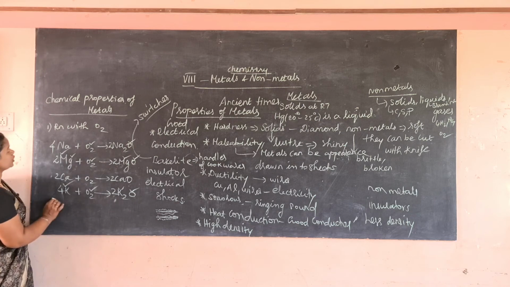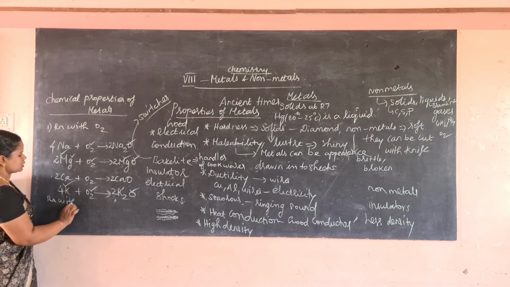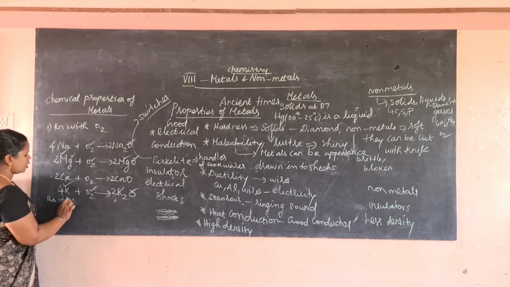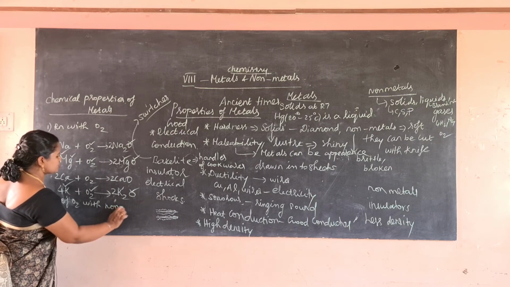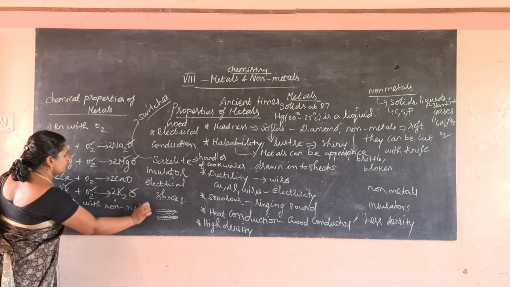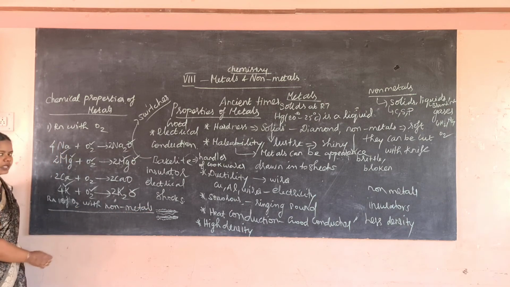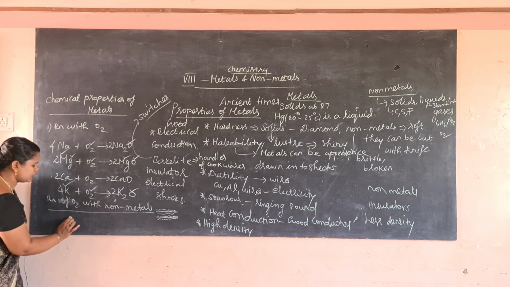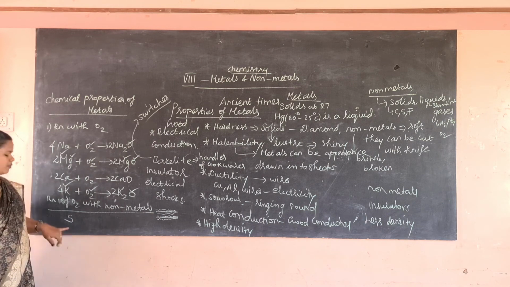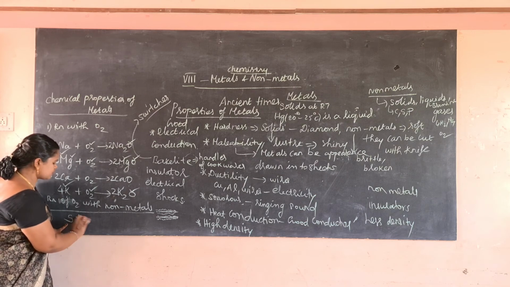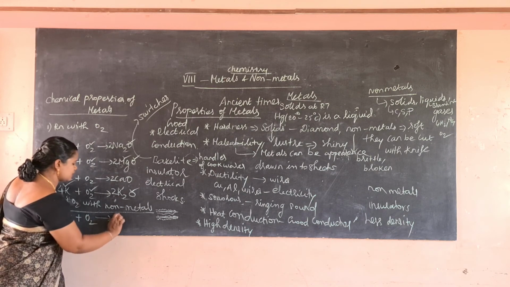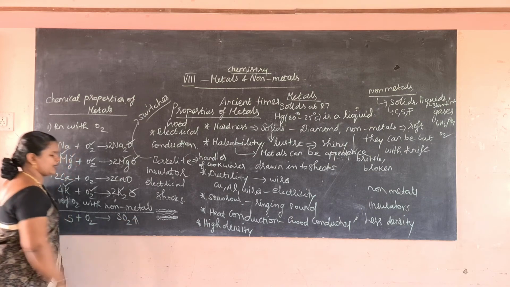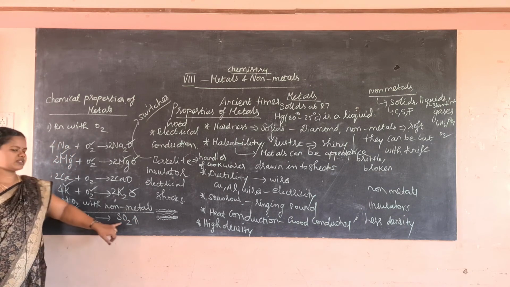Now reaction with non-metals. Reaction of oxygen with non-metals. So I will give only one example. We will take sulfur. So sulfur symbol S. Sulfur reacts with oxygen. Oxygen symbol O2. It forms sulfur dioxide. Here it is already balanced. S plus O2 gives SO2.